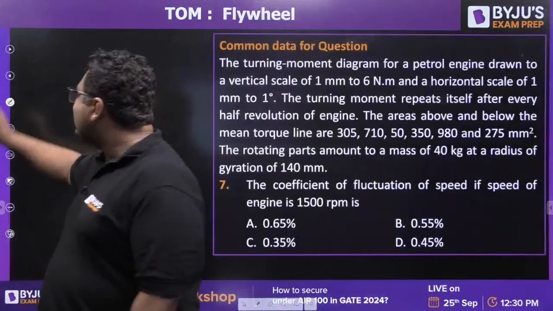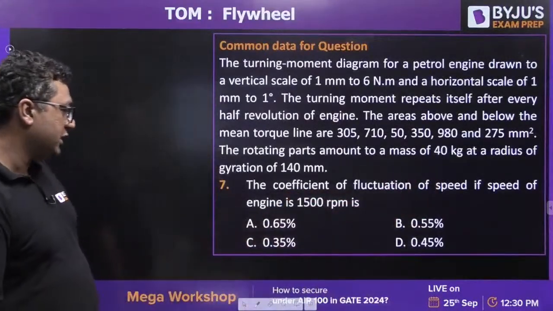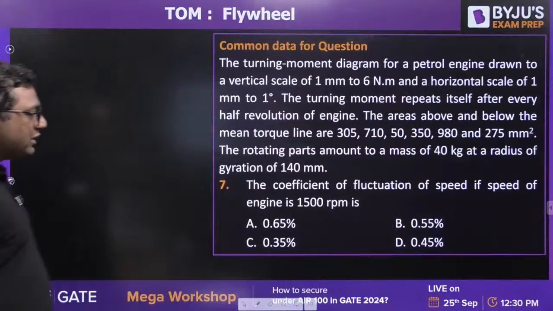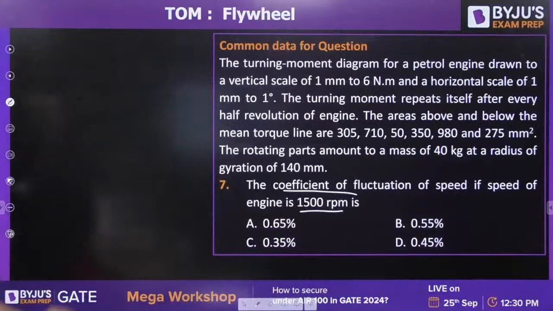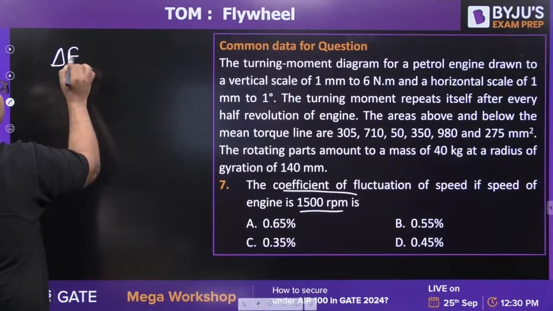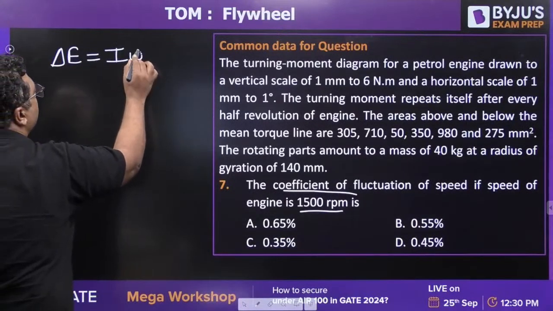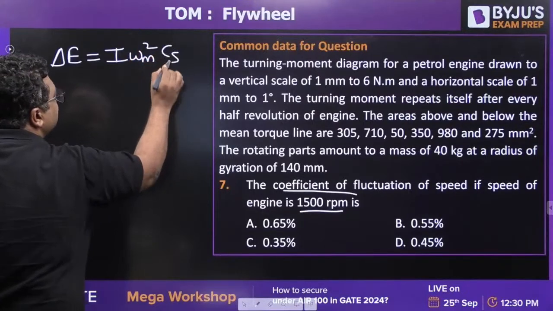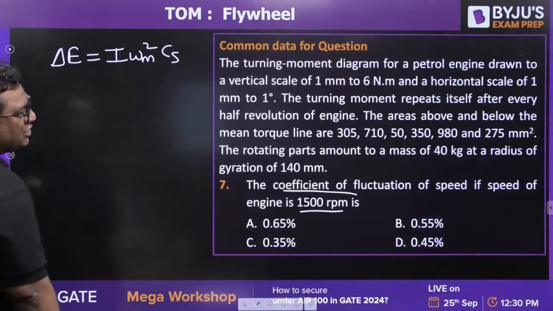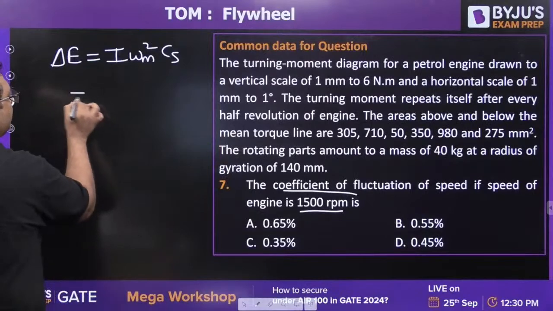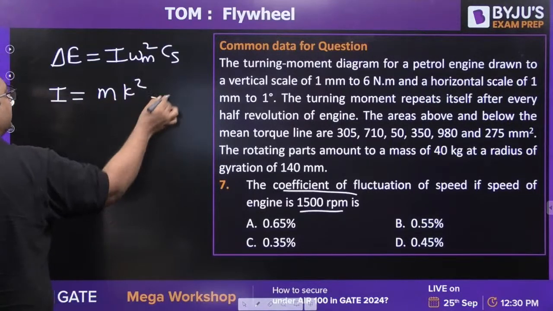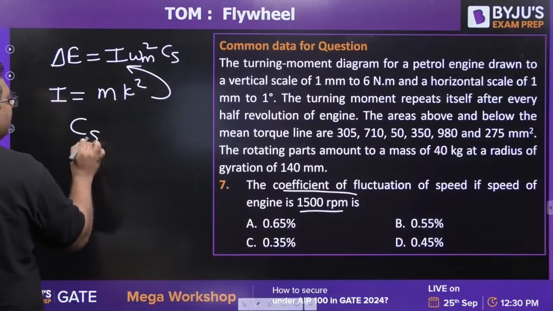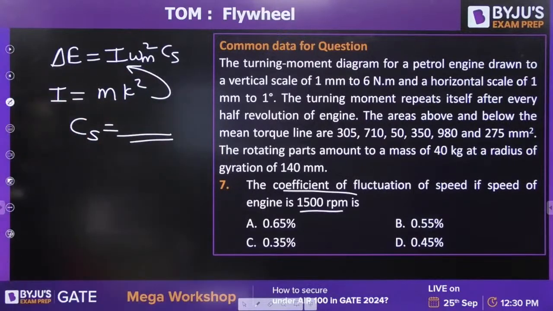Very good. The next and the last part of the same question. Here they are giving you the value of speed. They are asking you the coefficient of fluctuation of speed. So you just need to put delta E as I omega mean square CS. They have already mentioned 40 kg and the radius of gyration. I is m k square. Put these values here. You will get the value of CS.